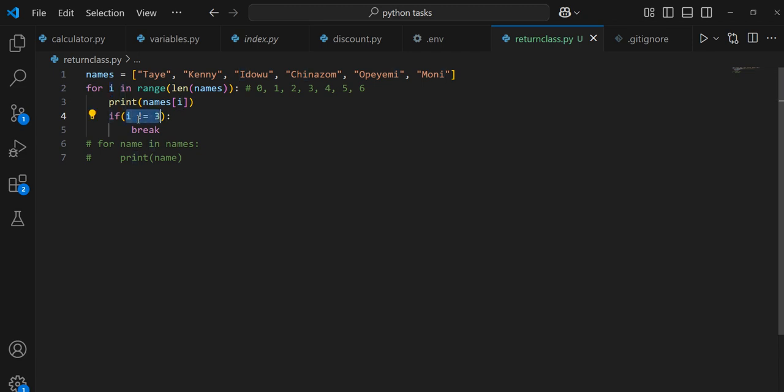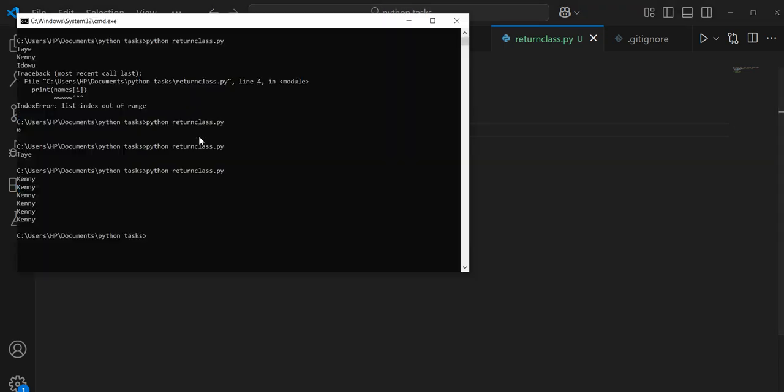Is I, which is 0, not equal to 3? Yes, that condition is true. 0 is not equal to 3. Do we get it? So it will enter this if statement and it will see break. Immediately it sees break, it will stop the loop. So you will only see Taye on the screen, because it has already printed Taye before seeing the break. Any questions so far?